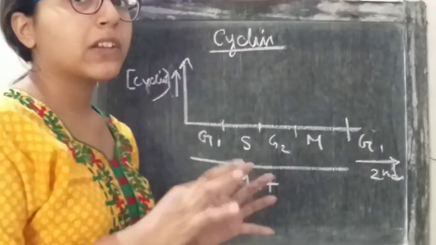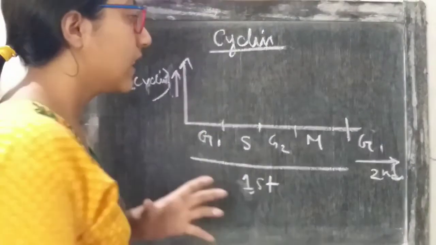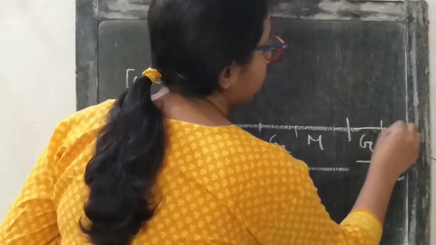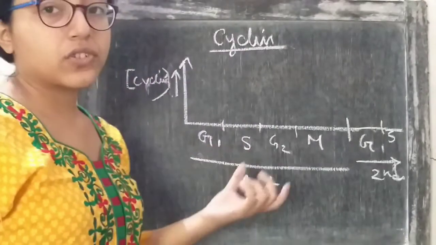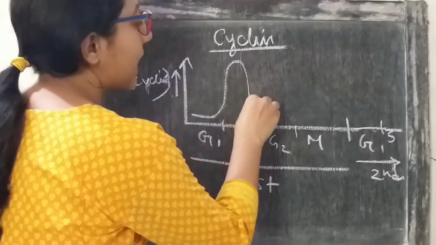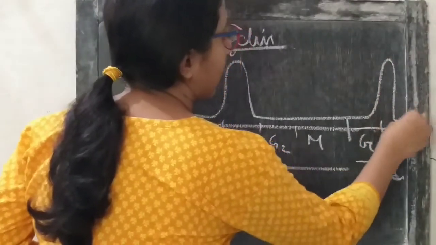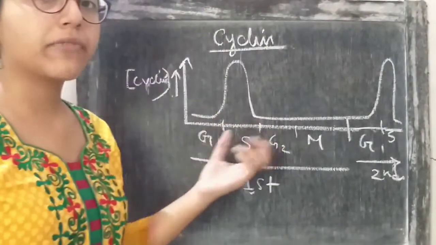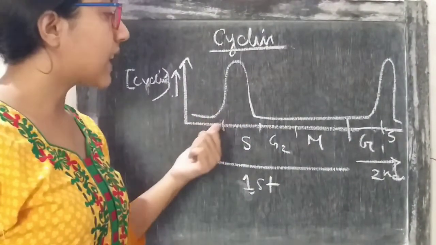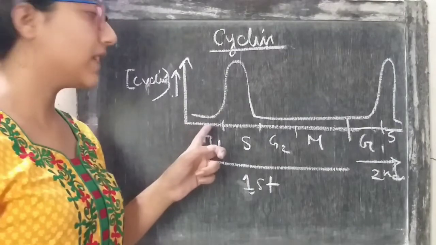So the graph will look like this. The concentration of the cyclin will vary like this: it will rise in the S phase and go down. The concentration will be low during G1 because it is not required in G1 phase.